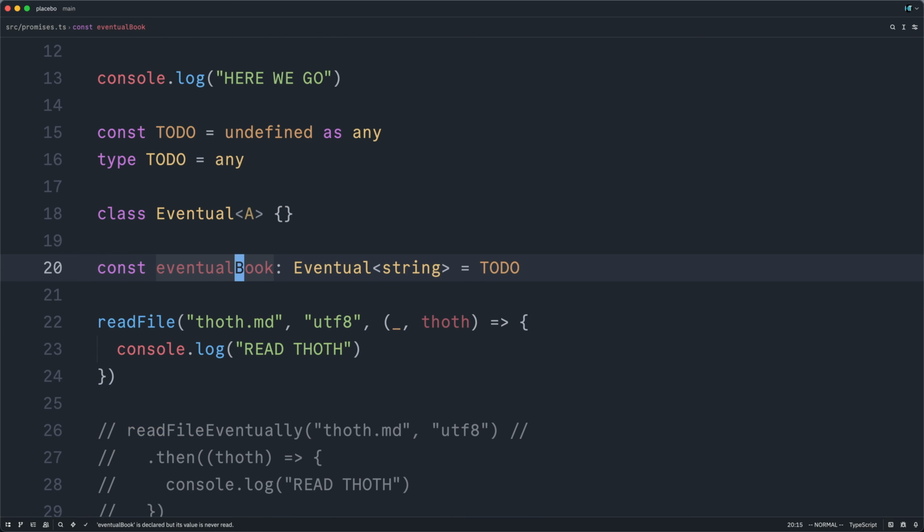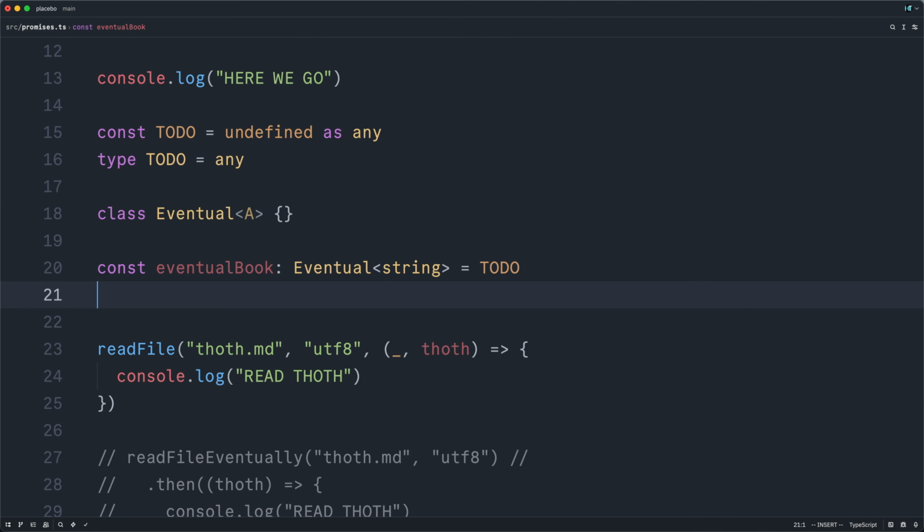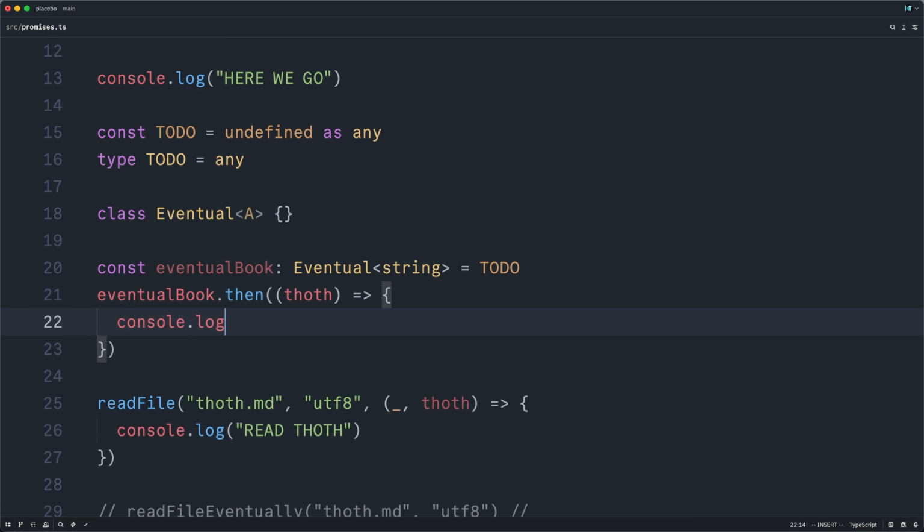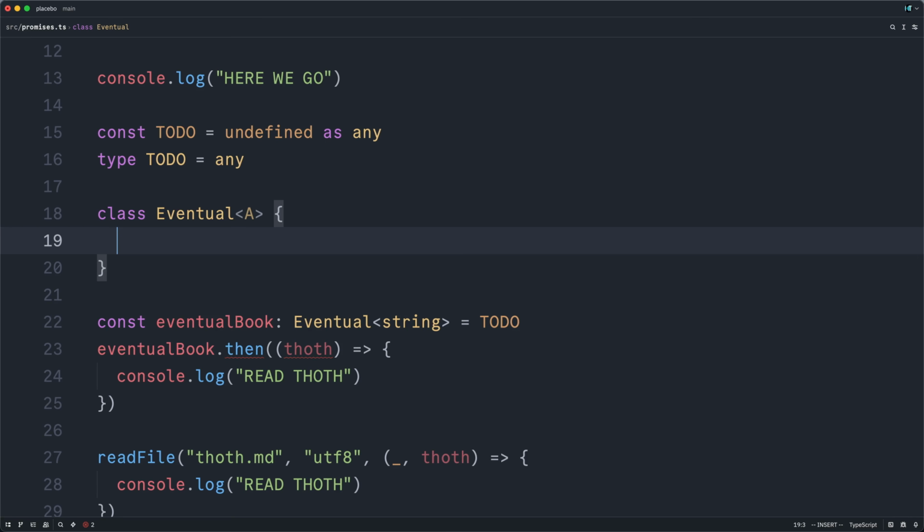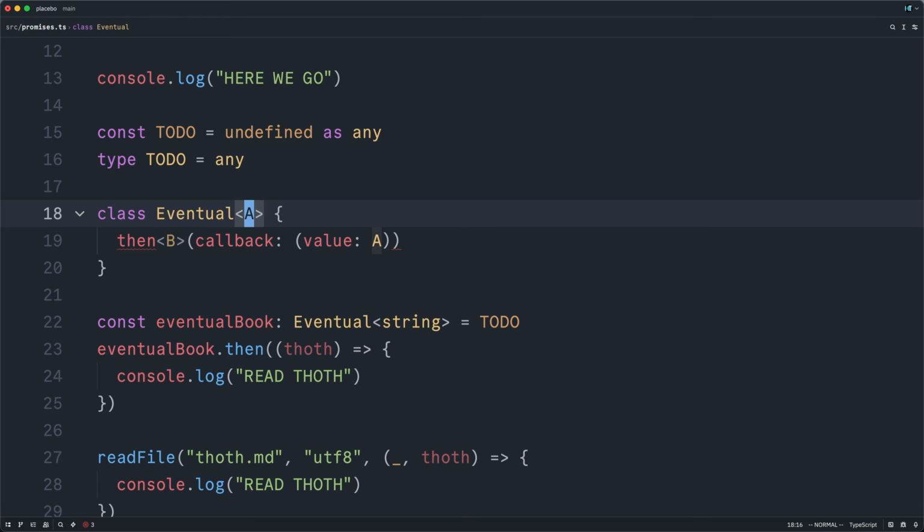Okay, so we know we eventually want to construct an eventual book, and that once we have one, we should be able to chain callbacks onto it by calling .then. And therefore, our eventual class will need a then method that will accept a callback, and this will be a function whose value will be the type that the eventual class will resolve to. In this case, it's the string that will be read from the file system.